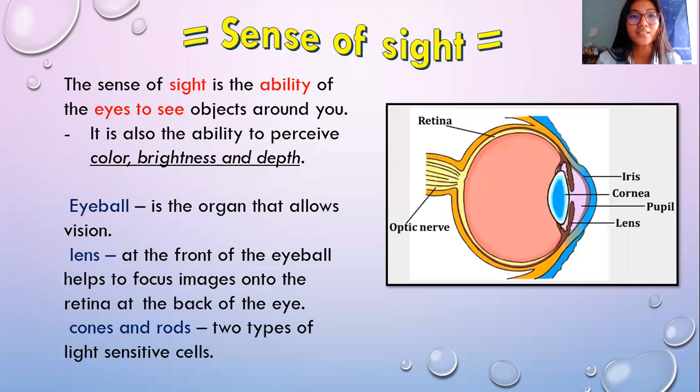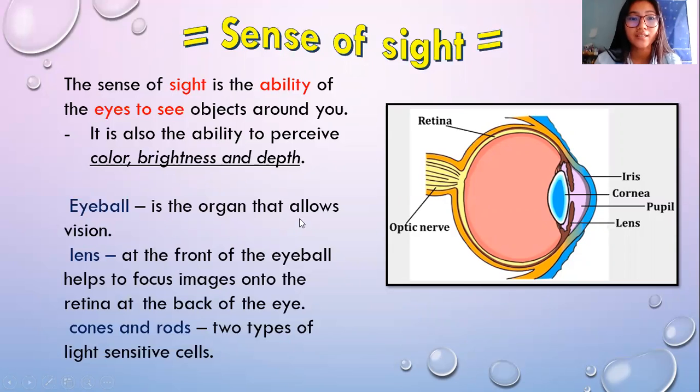Now let's continue our lesson. This afternoon, we are going to study the sense of sight. Let's learn more about the sense of sight. The sense of sight is the ability of the eyes to see objects around you. It is also the ability to perceive color, brightness, and depth.